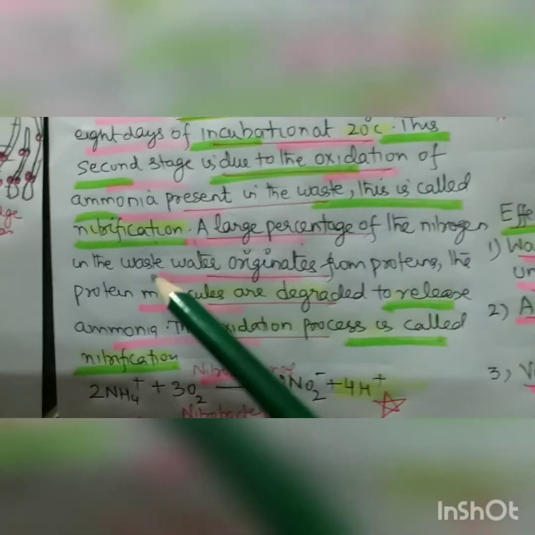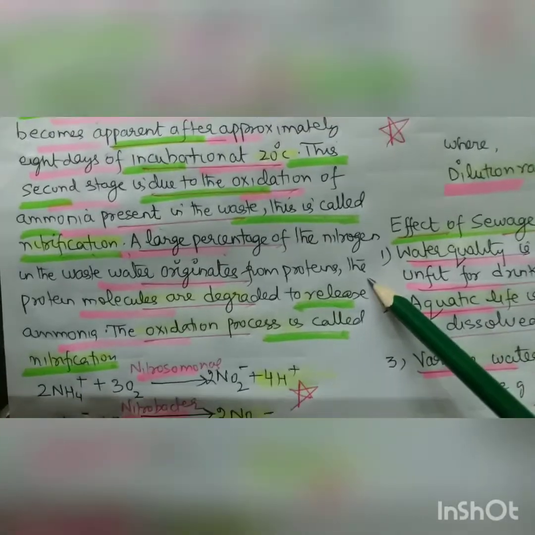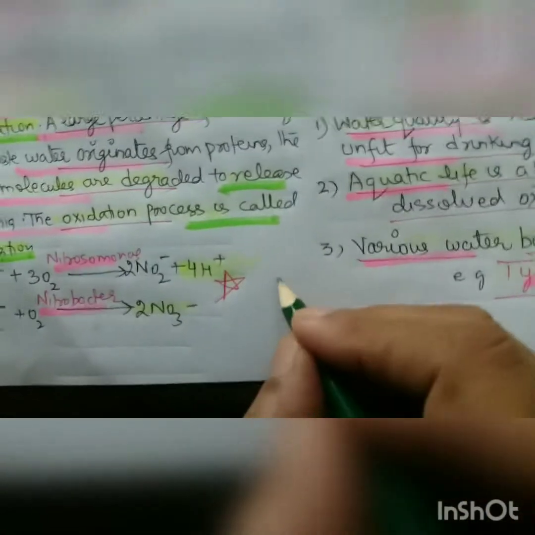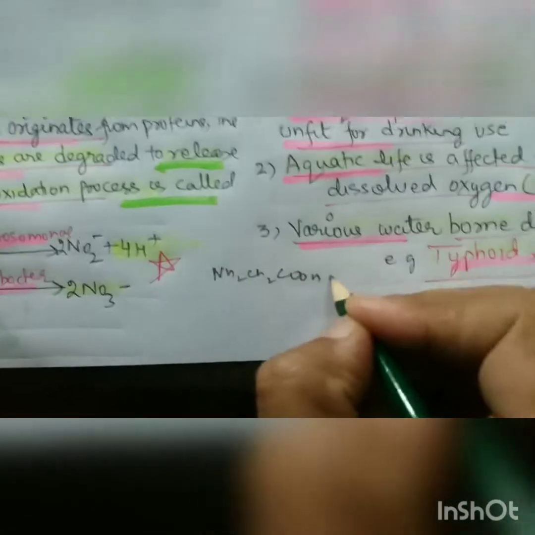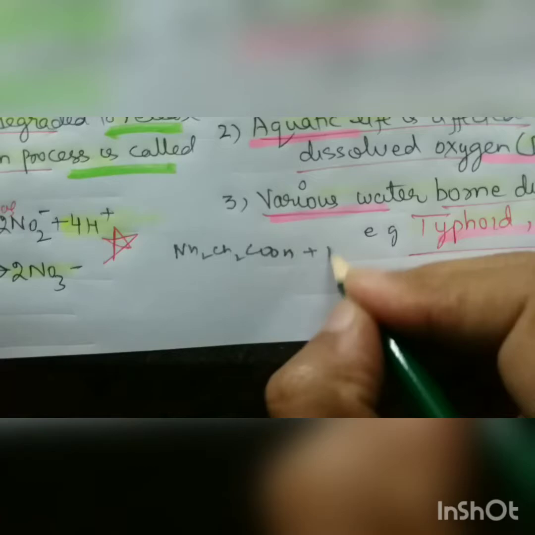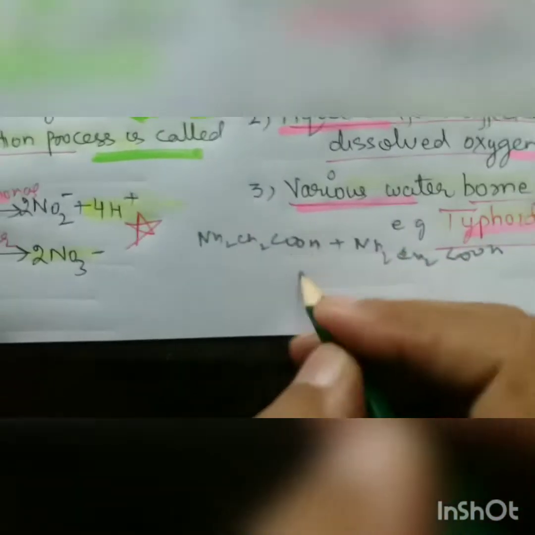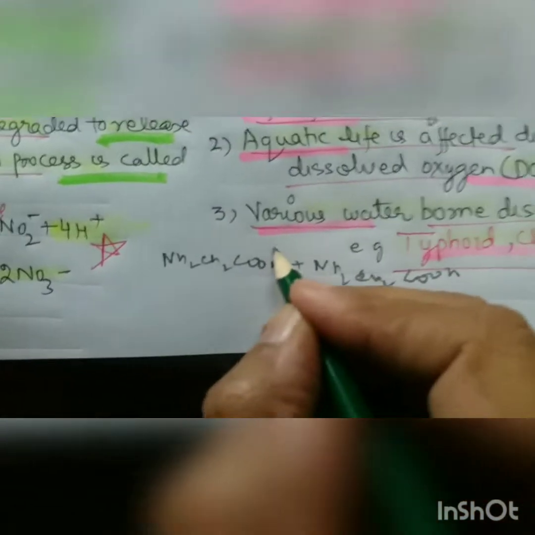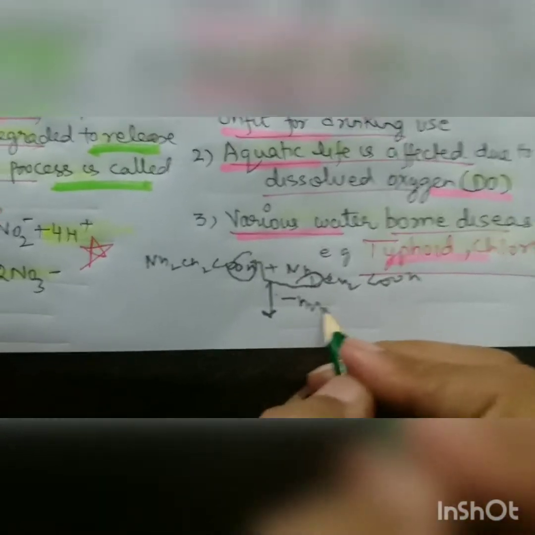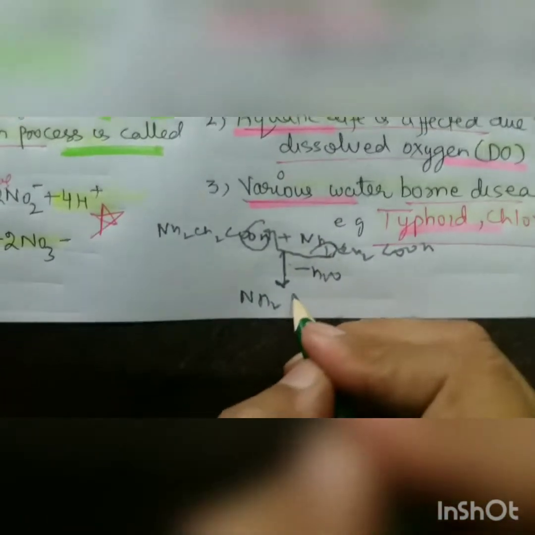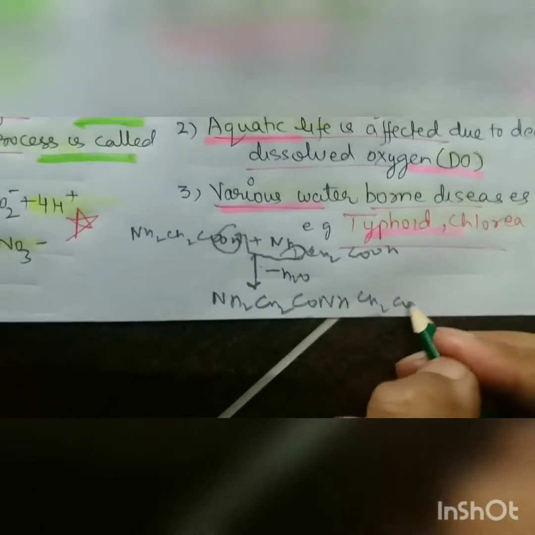A large percentage of nitrogen in the waste matter originates from the proteins. As we know, what are proteins? We have NH2, CH2, COOH, one amino acid, and then we have NH2, CH2, COOH, second amino acid, right? OH from here and H from here, minus water, it comes to NH2, CH2, CONH, CH2, COOH.